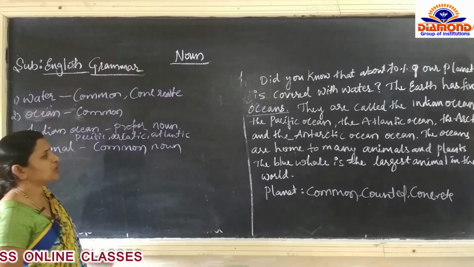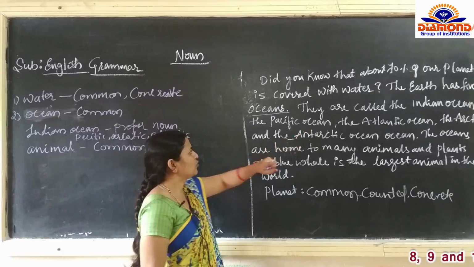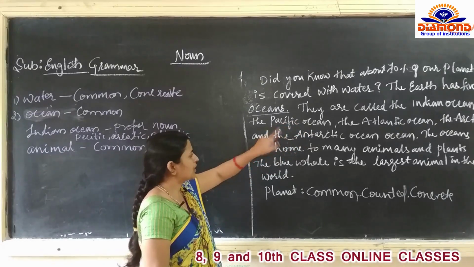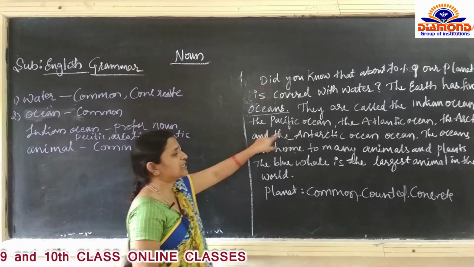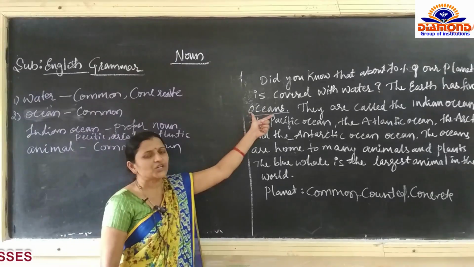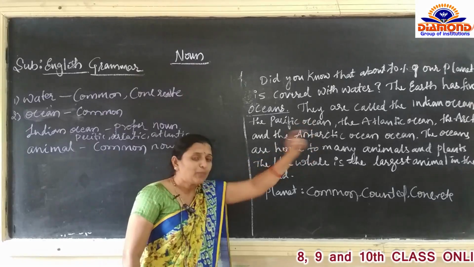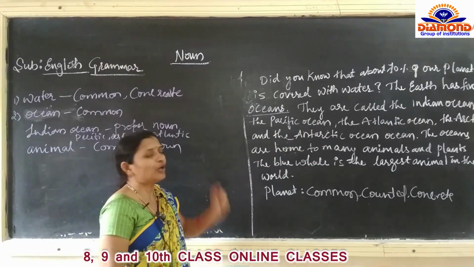Then so many names of the oceans are given: Indian Ocean, Pacific Ocean, Atlantic Ocean, Arctic Ocean. So all these names of the oceans are given. Here we said that ocean is a common noun, and they have given the name of specific oceans, the name of a particular ocean.